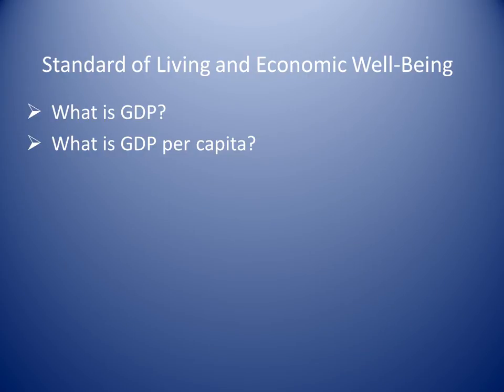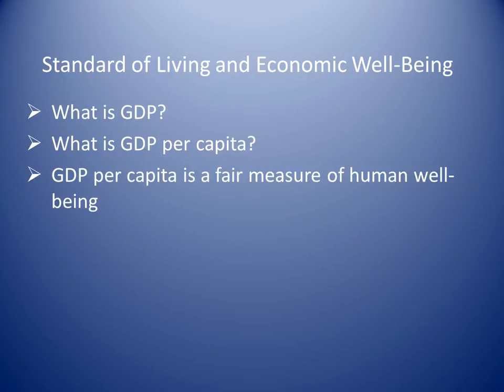What does it mean to say a country is rich or not rich? Well, it means how relatively large or small their GDP per capita is. Why does being rich matter? Well, because GDP per capita is a fair measure, a good approximation of human well-being. We're not saying that China or Japan is better, but we are saying life is generally better in Japan. And if you traveled around Japan extensively and then China, you would probably conclude that Japan was a richer country.